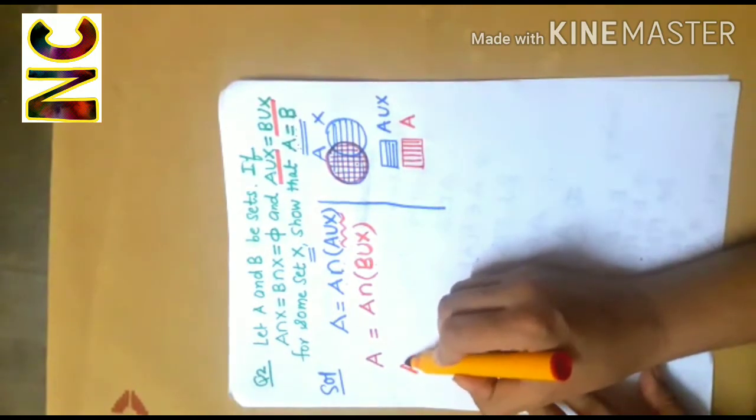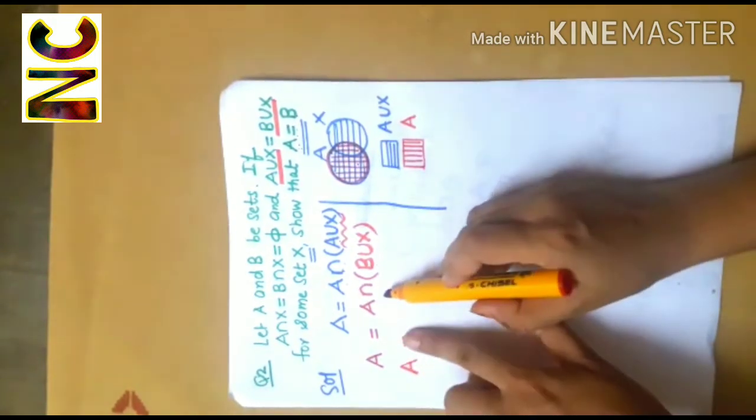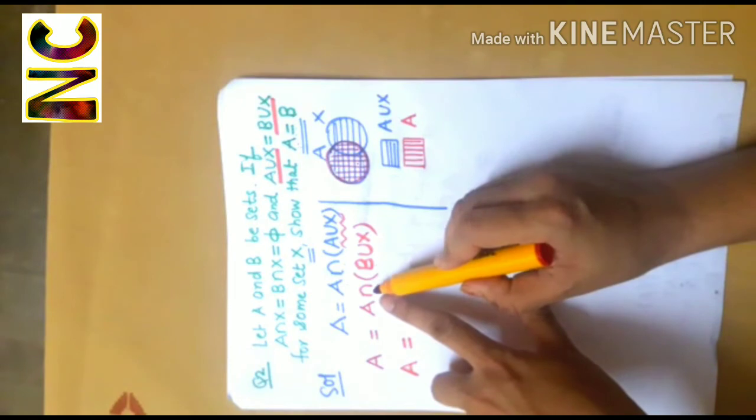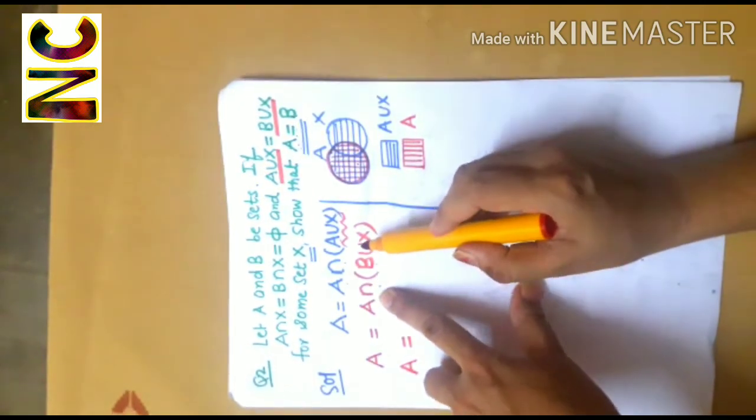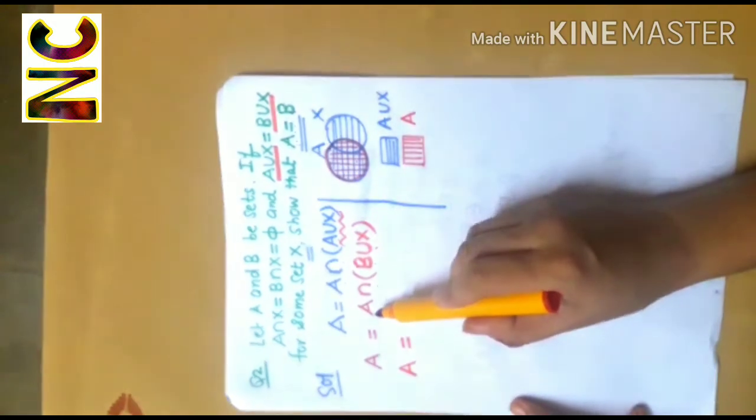Now A is equal to, here it is intersection, here it is union. So I will apply the distributive law of sets.